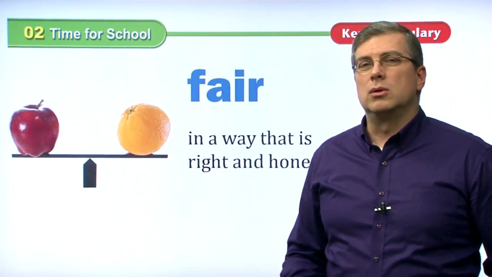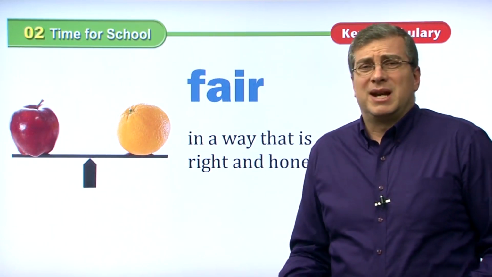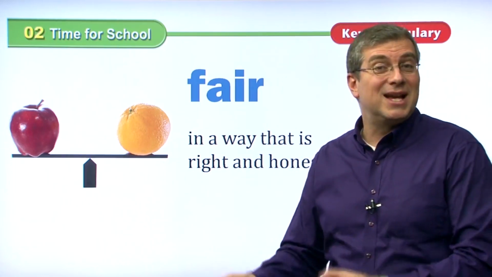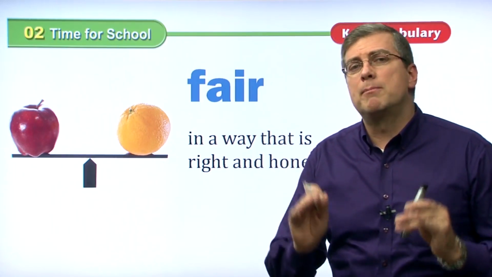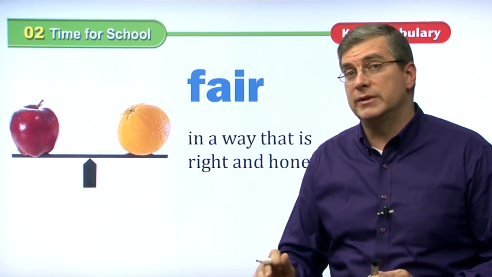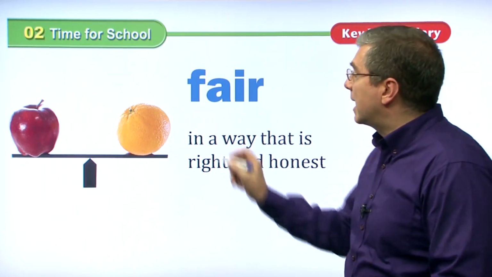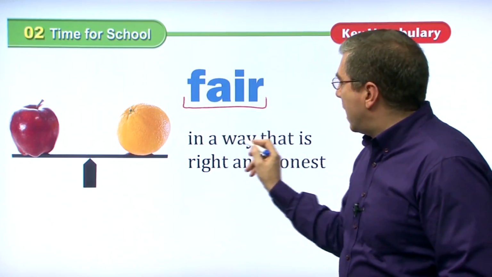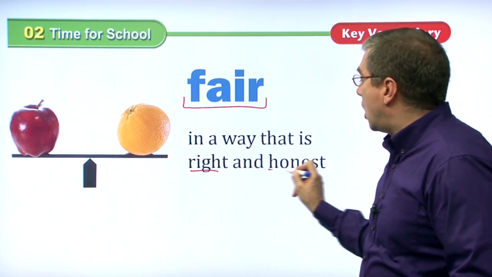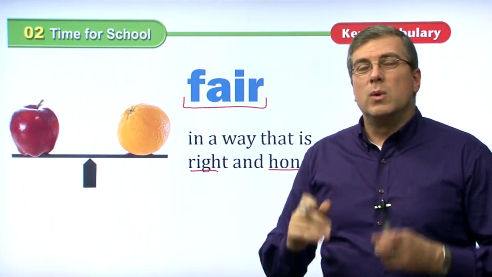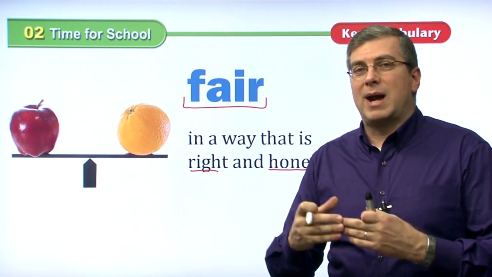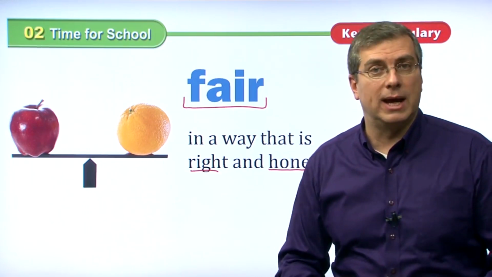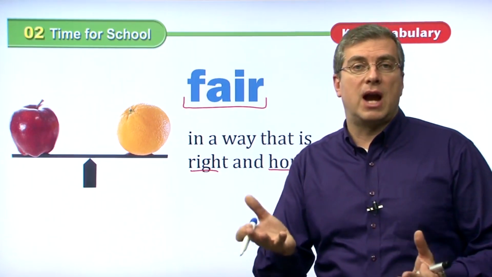Why do we follow rules? Why should we follow rules? Because it makes life difficult? No, sure, rules might make life difficult, but there's a more important reason. There's a very important reason we follow rules, and that is to make life fair. When we talk about fair, we mean in a way that is right and honest. In other words, we want to be right, which means correct. We want to behave in the right way. We want to behave in the honest way. Why? Because that's fair for everybody.